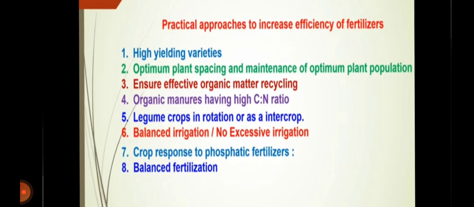Fifth, legume crops in rotation or as an intercrop. Sixth, balanced irrigation. No excessive irrigation should be provided to crops, as it will have an adverse effect on the soil as well as the plant. Seventh, crop response to phosphatic fertilizers. And eighth, balanced fertilization.